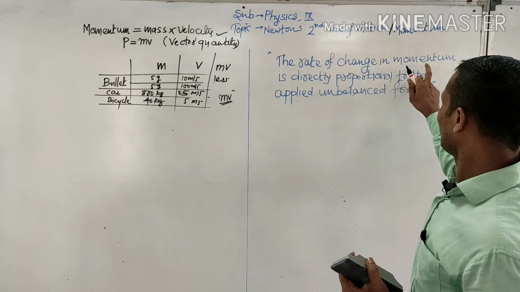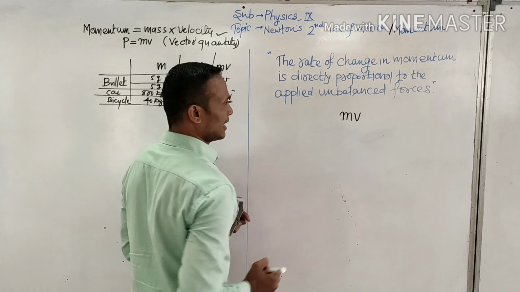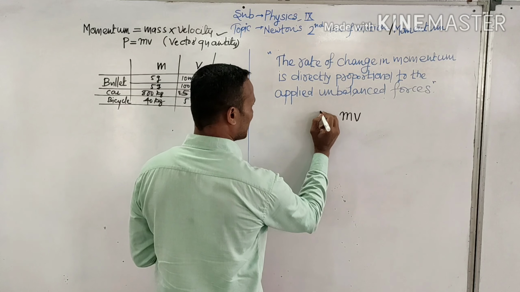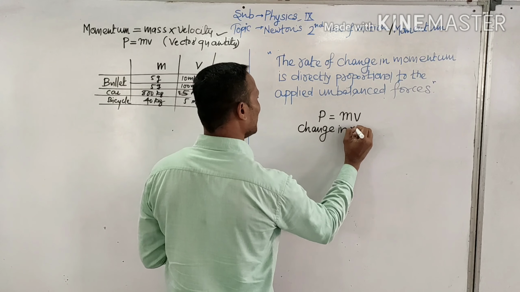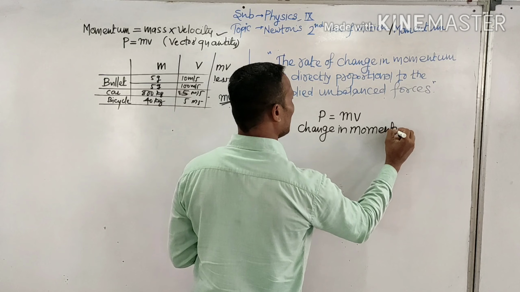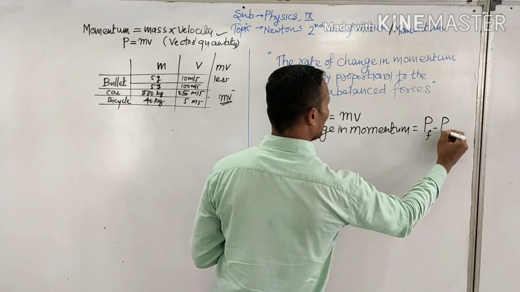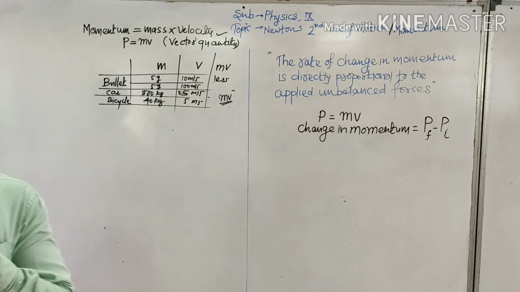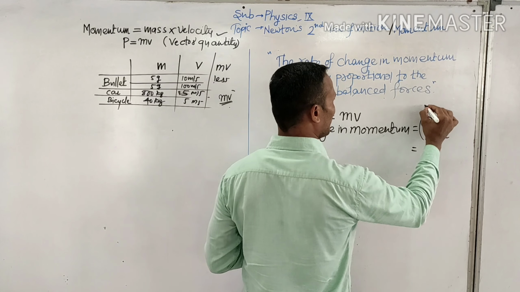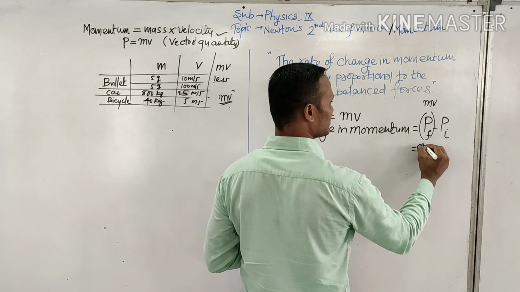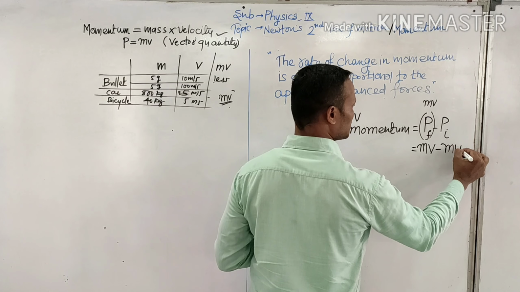Now understand what is momentum? Momentum is m into v, right? What is change in momentum? Change in momentum will be final momentum minus initial momentum. Now what should be the final momentum? Momentum is mass into velocity. So mass multiplied by final velocity. Initial momentum, mass into initial velocity.